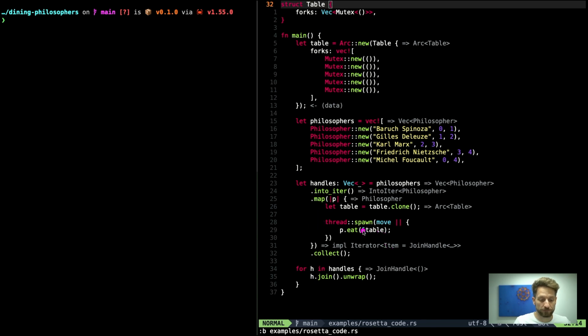This is then collected into this handles vector, and that is important because just doing that will actually not do much.